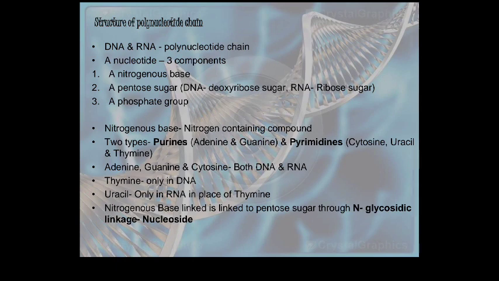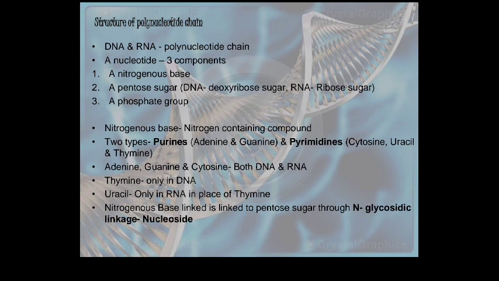Nitrogenous bases are nitrogen-containing compounds. There are two types, mainly purines and pyrimidines. In purines there are adenine and guanine, and the pyrimidines are cytosine, uracil, and thymine.